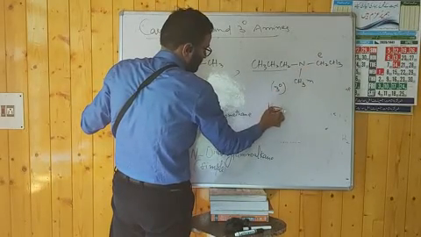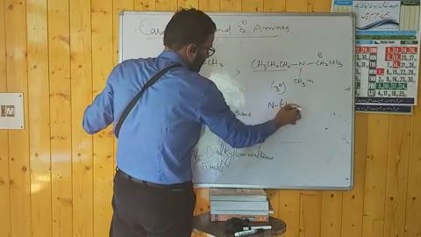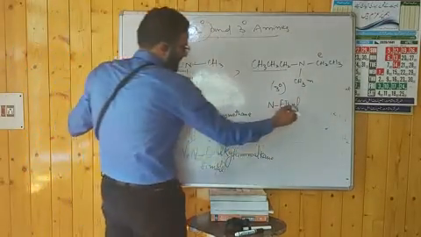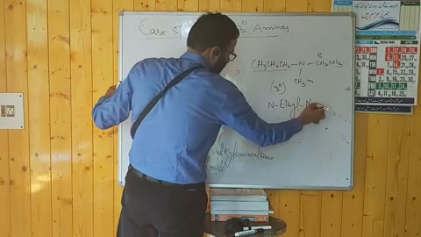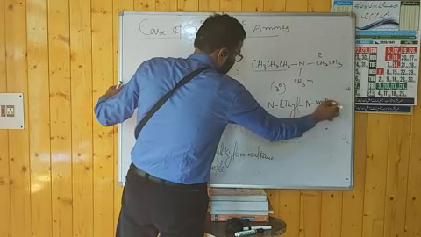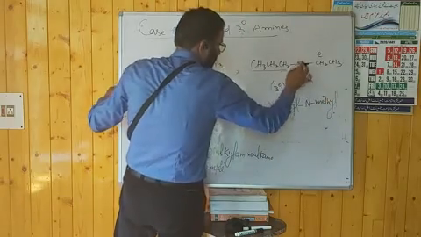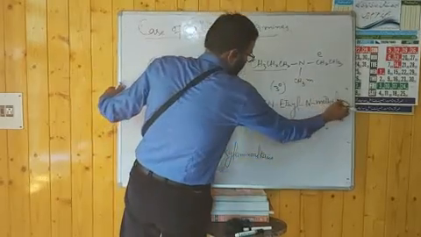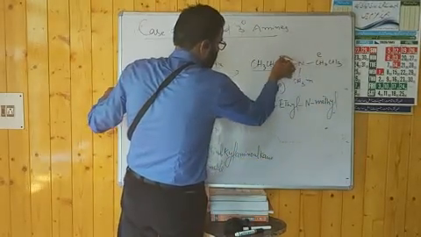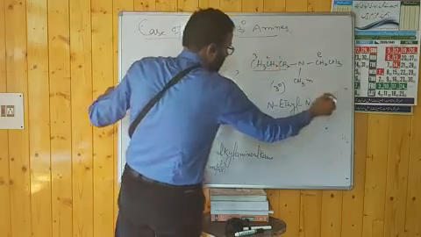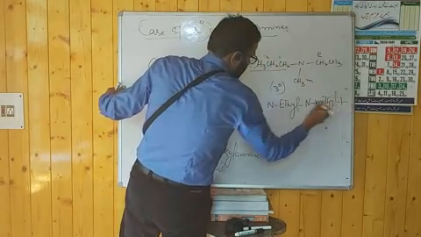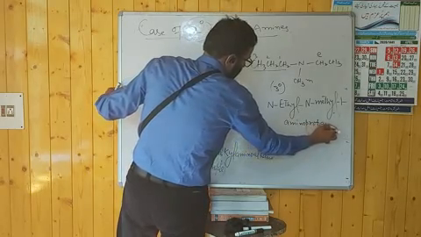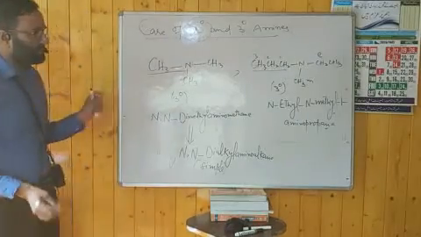N-ethyl hyphen N-methyl. In alphabetic order, E, then M, N-ethyl, N-methyl, then it will be 1, 2, 3, 1-aminopropane. This is the name of this one.